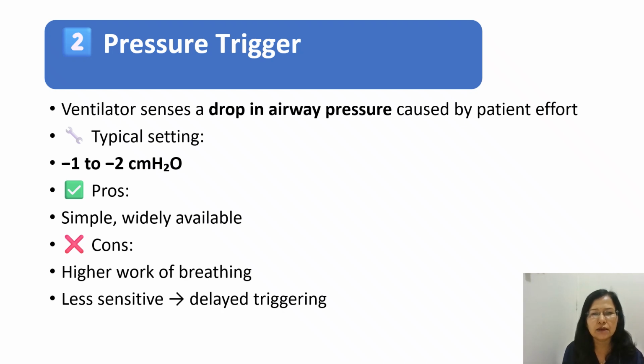Next, coming on to the pressure trigger. The ventilator senses the drop in airway pressure caused by the patient effort. That is the pressure trigger. Usually the patient will generate -1 to -2 centimeters of water. If the patient generates this much effort, the ventilator will sense it and the breath is initiated.